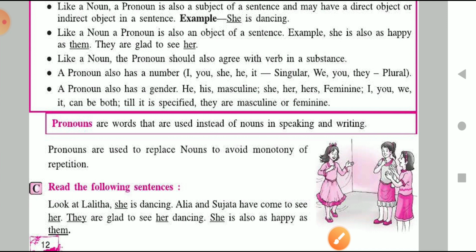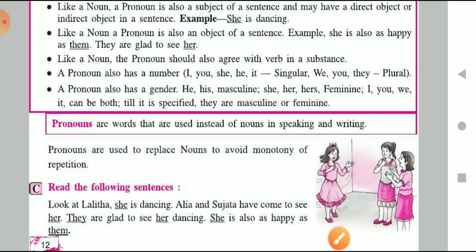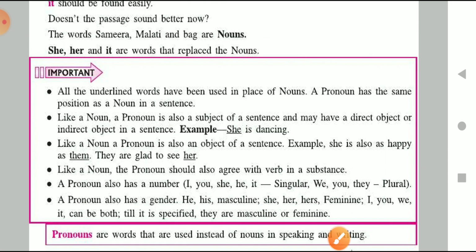We use pronouns to avoid the monotony of repetition. We just want to avoid the repetition of the noun. So to avoid the repetition of a noun, instead of using that noun again and again, we simply replace it with a pronoun. So this is why we use pronouns. And what is a pronoun? Pronouns are the words which are used instead of nouns. I hope you understood this part, children.